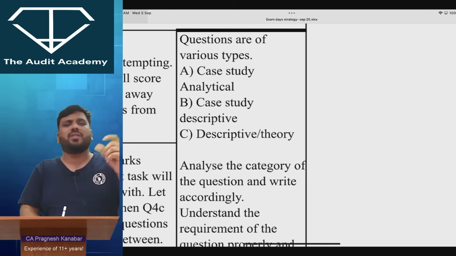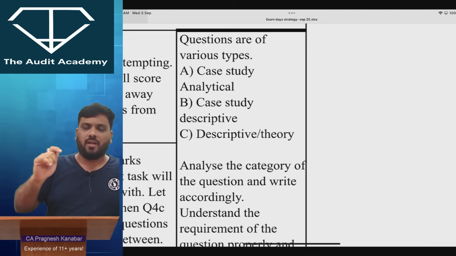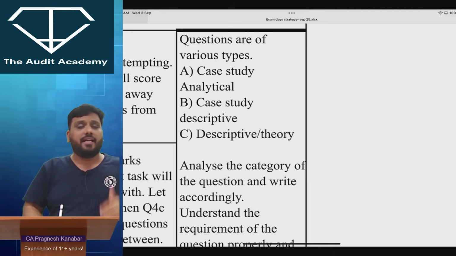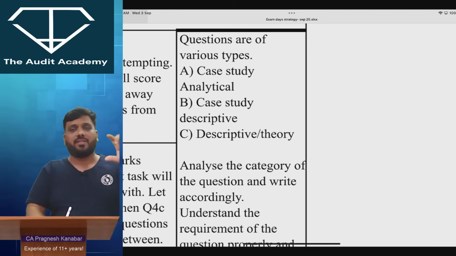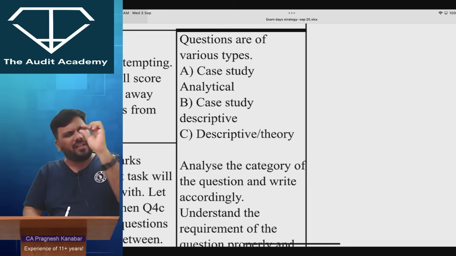Now this is a very procedural question. There is no audit report in this question. All right, how will you respond to this? What additional procedures will you perform? Then in SA 570 we have further audit procedures. That is the main part. So you have to write that theory in detail and you have to cover the case study in a very short manner.